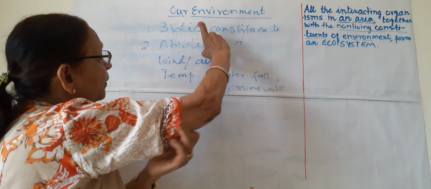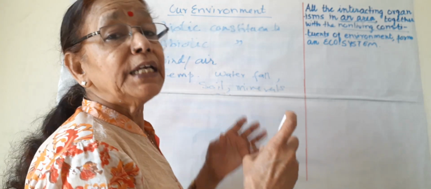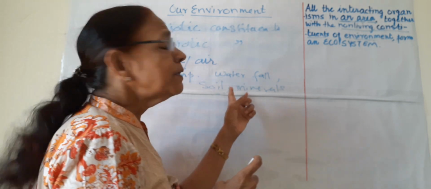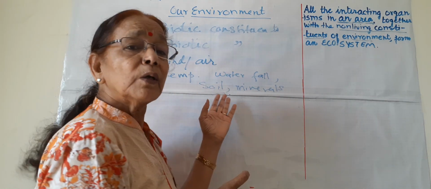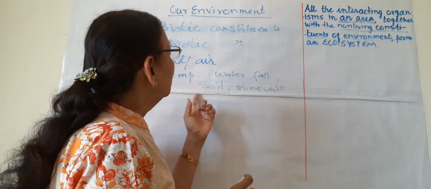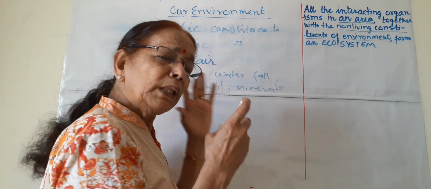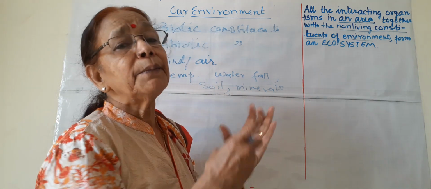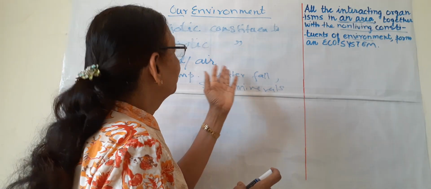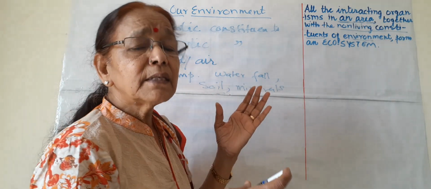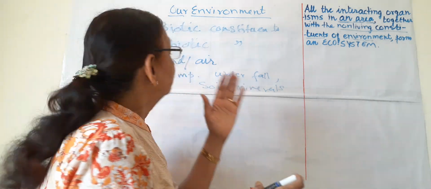So these biotic and non-biotic interact with each other. Biotic depends on non-biotic for its nutrition. A plant depends on the soil for its nutrition. It absorbs water and minerals from the soil, and all the living organisms are dependent upon non-biotic or abiotic constituents for their sustenance, for their growth, for their reproduction.